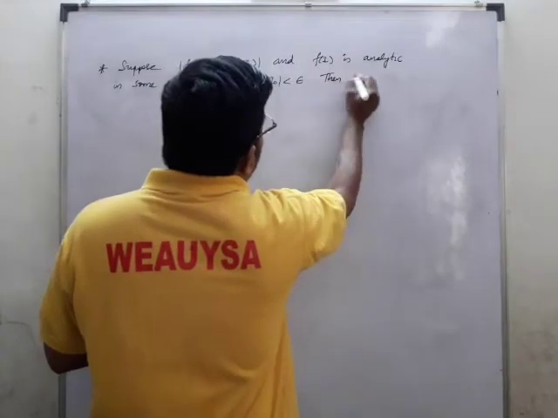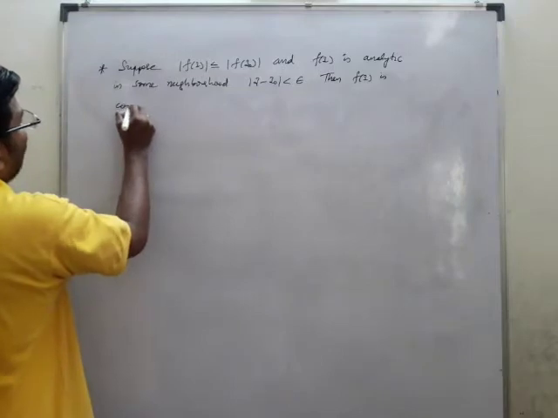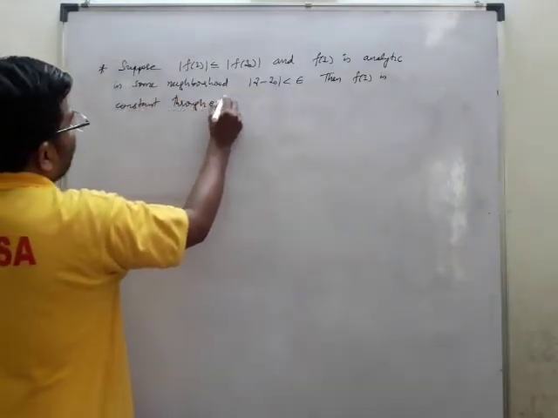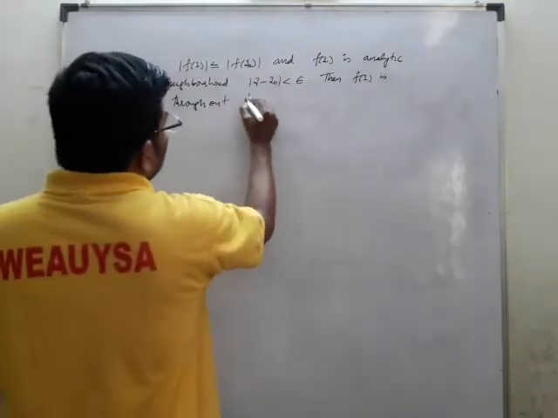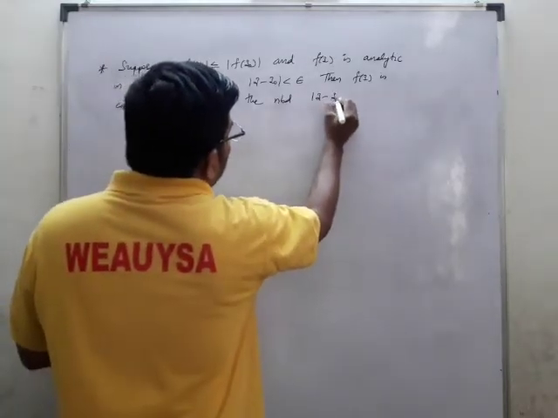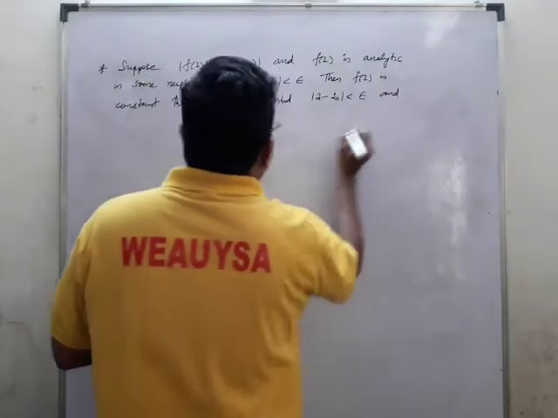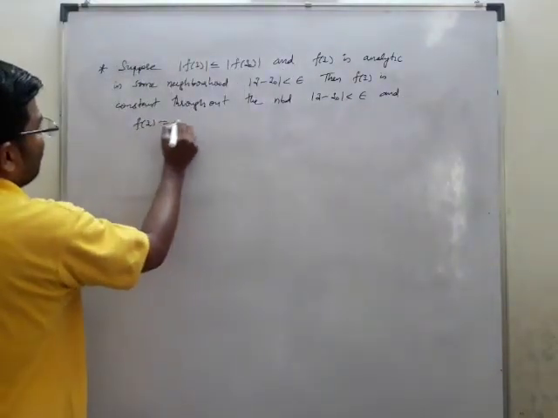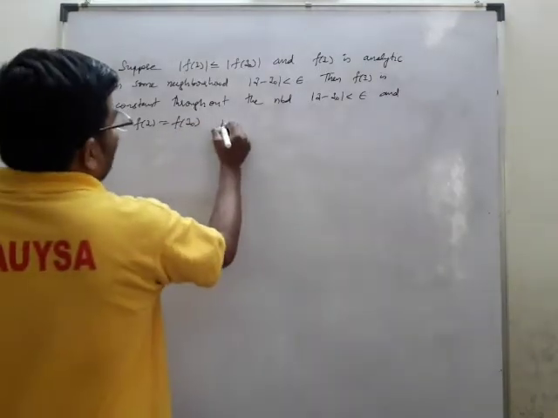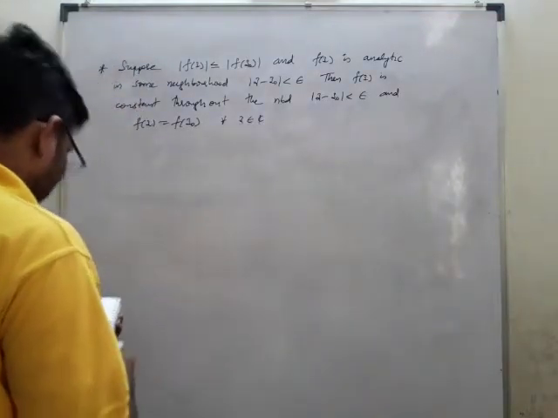Then f of z is constant throughout the neighborhood mod z minus z naught less than epsilon, and f of z is equal to f of z naught for all z belonging to C. This is how we state it.